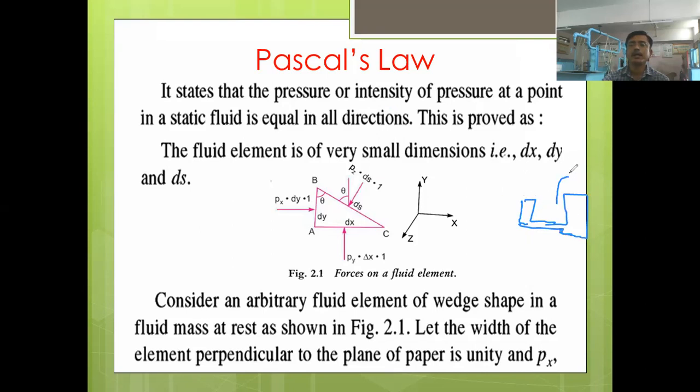Hydraulic ram, hydraulic jack, these are examples of Pascal's law. Then the disc brake of your two-wheeler bike: the front wheel disc brake works on oil.